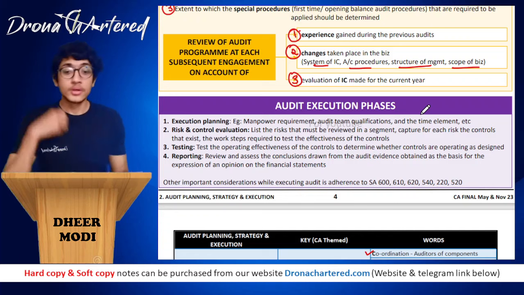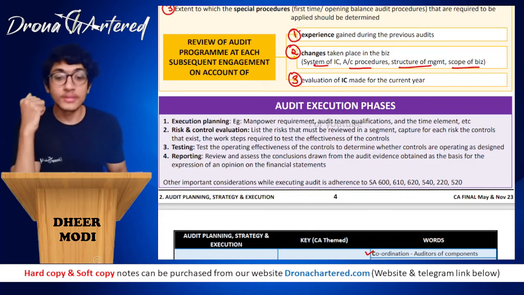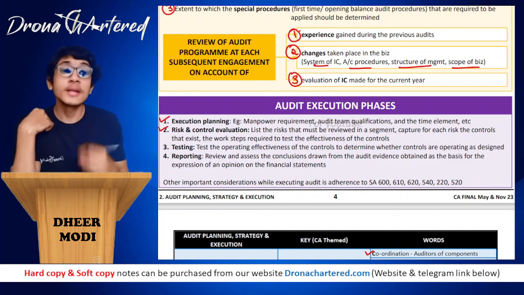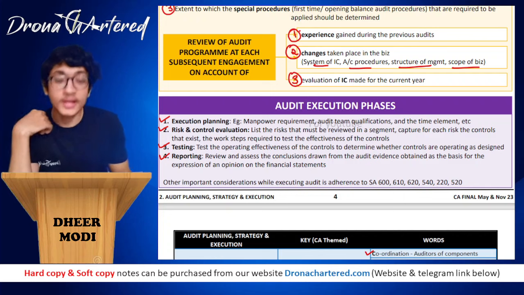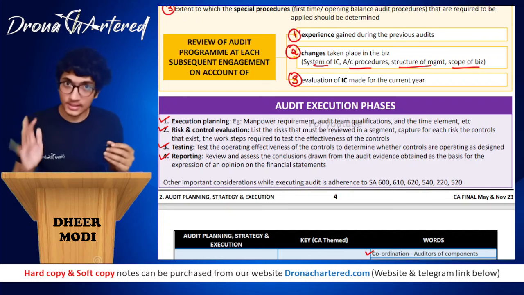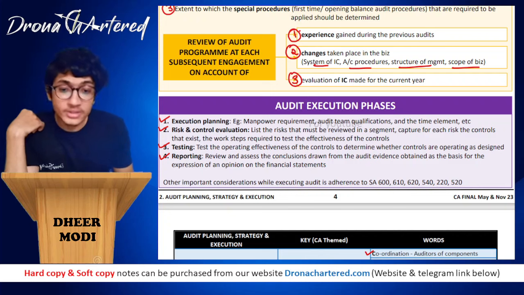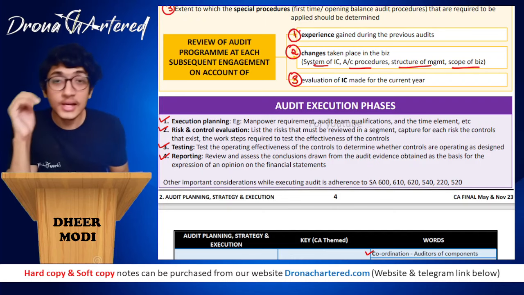Okay, now your last part of the chapter is audit execution phases. What are my phases? First is your execution and planning, second is your risk and control evaluation, third is testing, and fourth is reporting, that is ERTR. So how I want you to learn this is exam revision is total revision, ERTR. Okay, so we'll do that in the keys again.